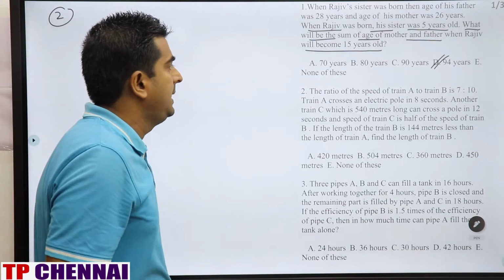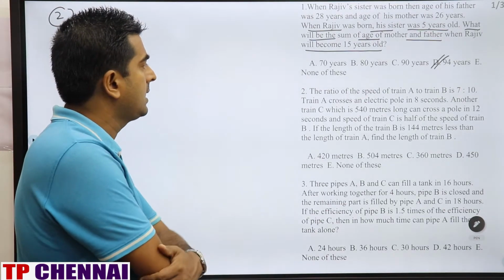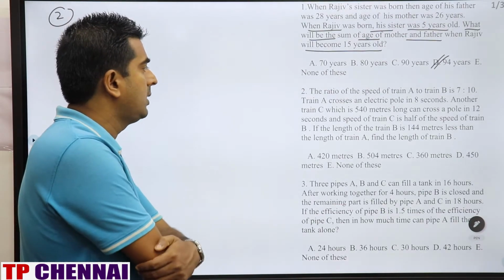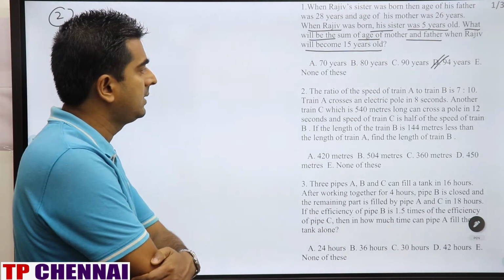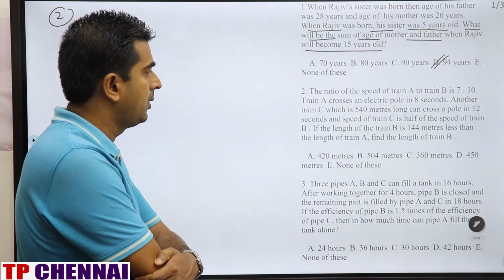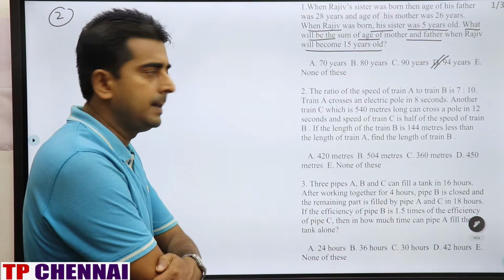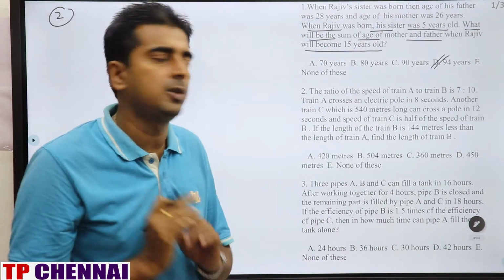The ratio of the speed of train A to train B is 7:10. Train A crosses an electric pole in 8 seconds. Another train C, which is 540 meter long, can cross a pole in 12 seconds, and the speed of train C is half of the speed of train B. If the length of train B is 144 meter less than the length of train A, find the length of train B. A mains level question is always a conceptual question.